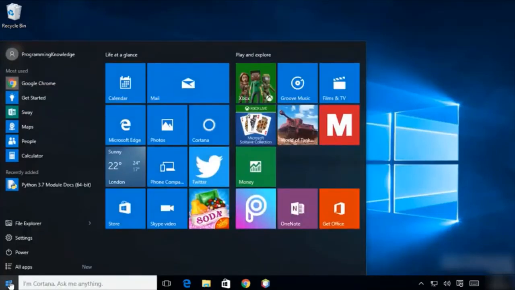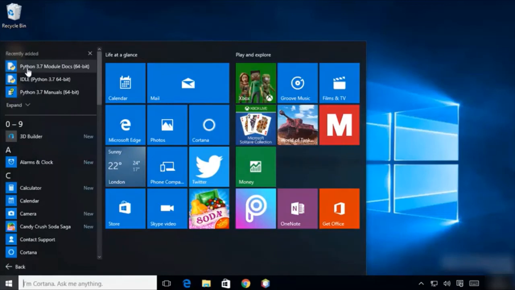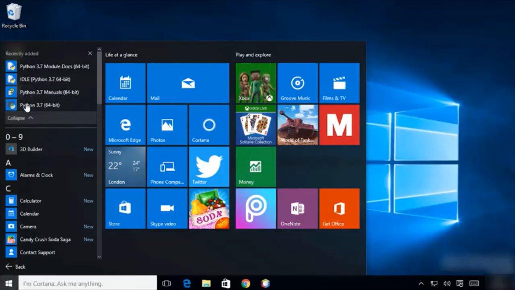So I'm going to just click on this Windows icon here, and then I'm going to just click on all apps, and you will see on the recently added section this Python docs first of all, and then you will see the Python IDLE IDE which you can use to develop your Python projects. And also you will see this Python 3.7 manual, and you will see this Python command line prompt.